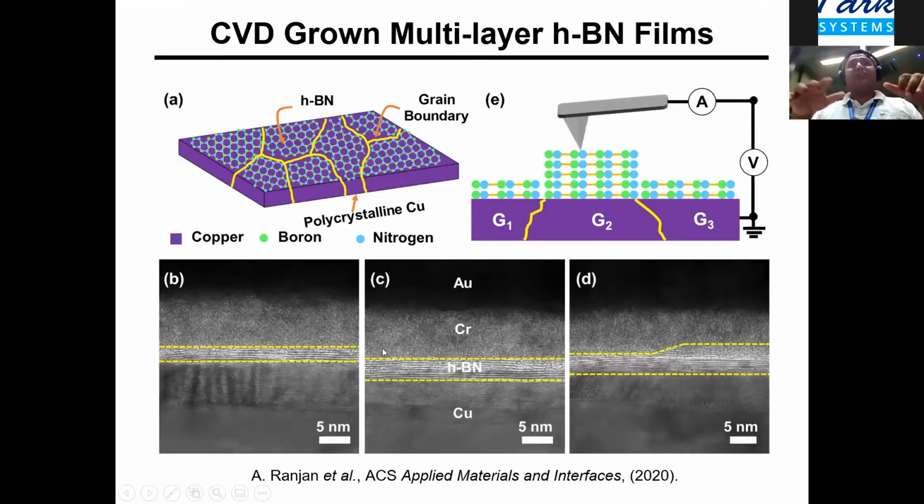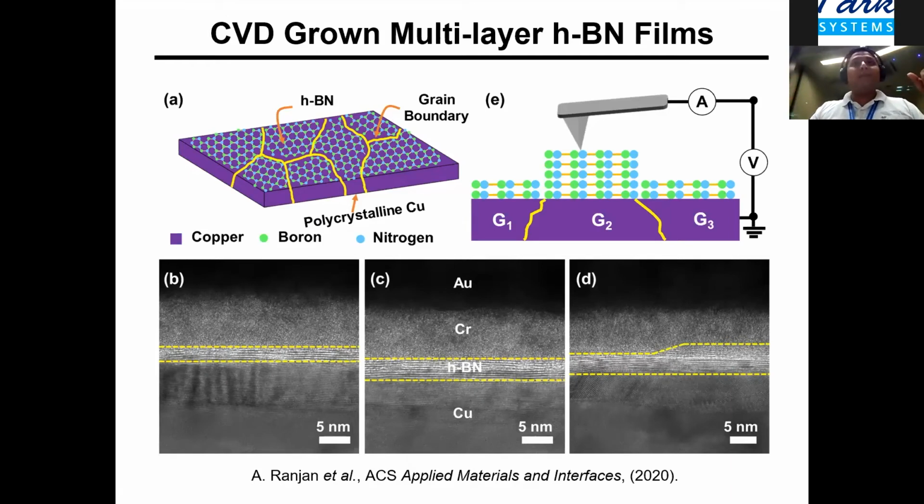So before I present the data, there is a lot of work which has been done, even by Prof. Mario Lanza's group, in the CVD grown HBN. In this particular work, what I will present is some of the recent work that we have been trying to do on the CVD grown multilayer HBN films. Typically these CVD grown HBN films are very important because the method allows us to grow a film over a very large area. And that's very important if one wants to commercialize it.